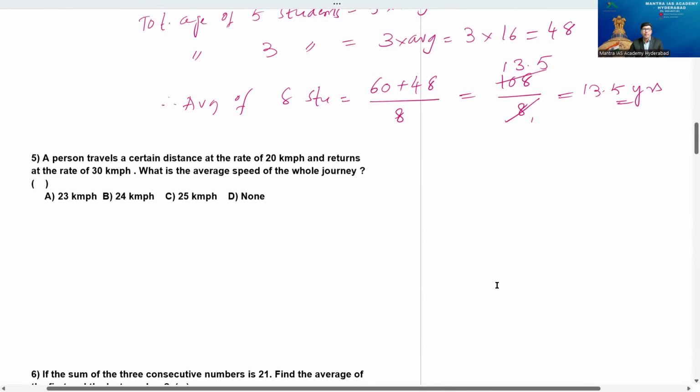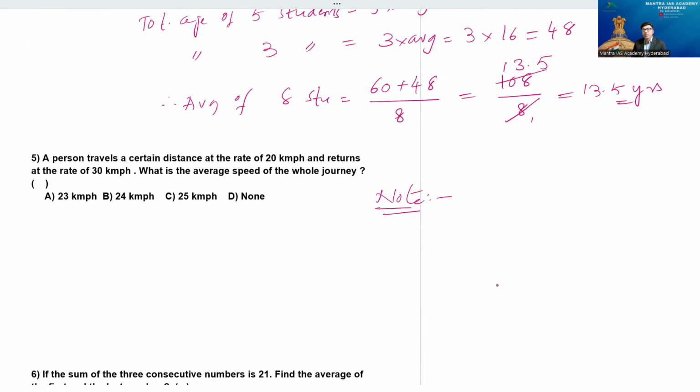Fifth bit. A person travels a certain distance at the rate of 20 kmph and returns back at the rate of 30 kmph. What is the average speed of the whole journey? In this case, I'll take a note before starting this answer. You might know from 11th class, 12th class physics, you can find S is equal to ut plus half at square. All the formulas you might be doing that. So the same point here I'm using that simple point.